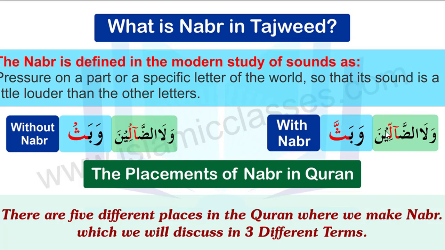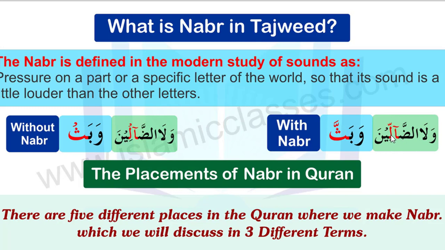so that its sound is a little louder. It means that when we connect the dad after the elongation with the lam, the lam sound becomes a bit louder than the other letters. The other letters are waw, lam alif, alif, lam, dad, ya, noon. So these are the other letters, right? And we only make our sound louder on this place, right?